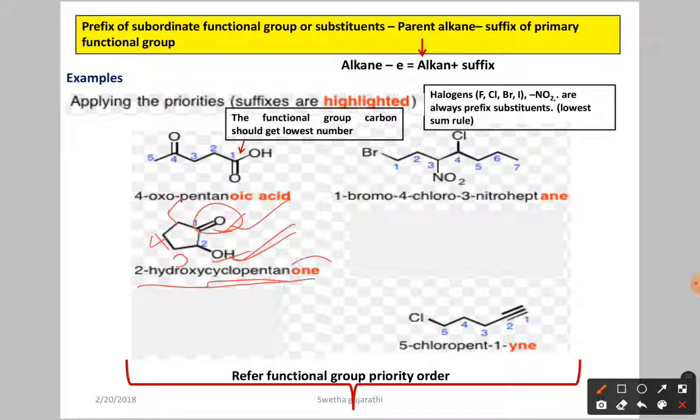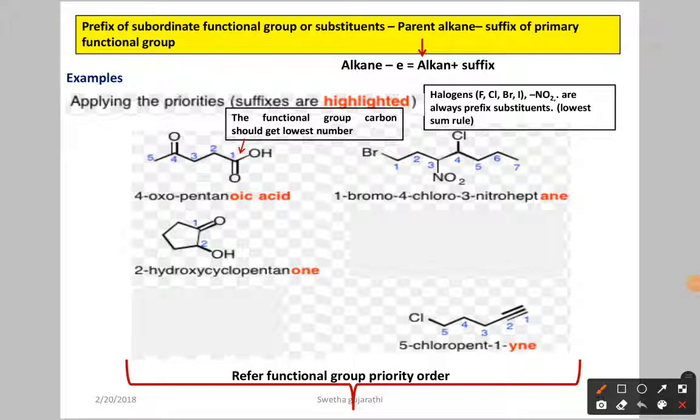Now we have to use the suffix here, on. Why? Because ketone is the primary functional group, so the suffix is on here. If it is used as a prefix, we are going to use oxo. You have to remember both the prefix and suffix of a particular functional group. So this is on, so cyclopentanone, over. Now what substituent do we have here? We have the OH group. What is the prefix? We have hydroxy. What is the number here? At the second carbon we have the hydroxy group, so 2-hydroxycyclopentanone.